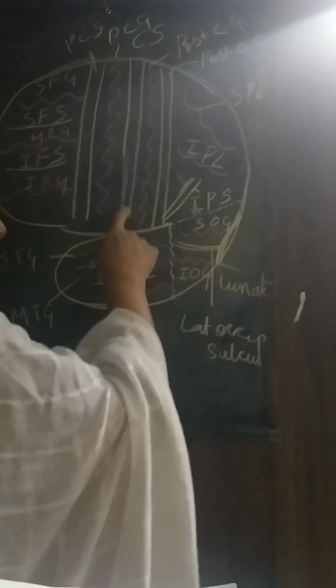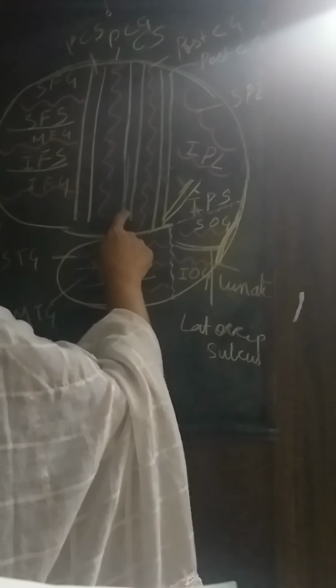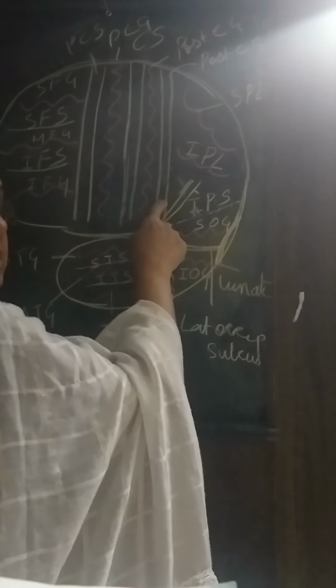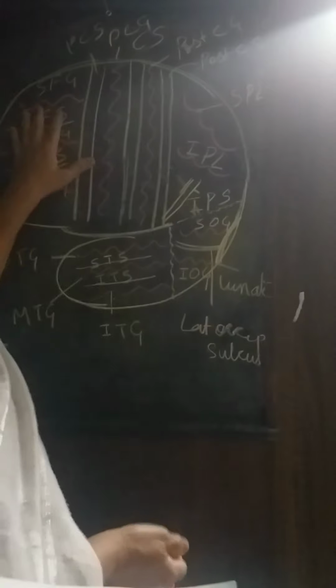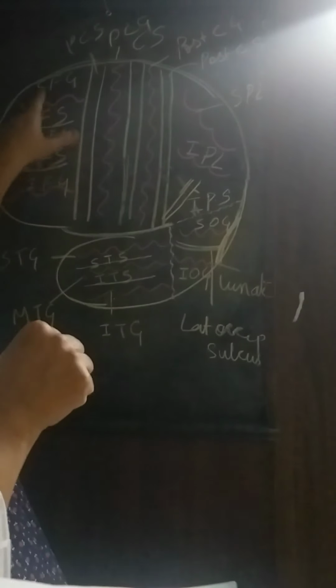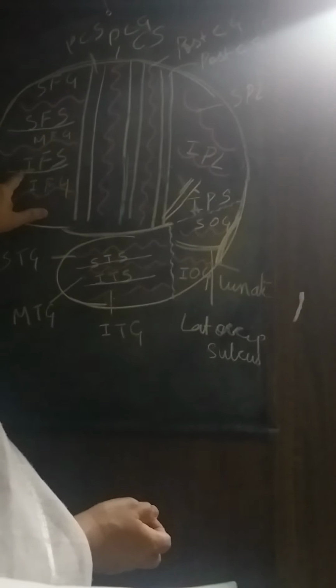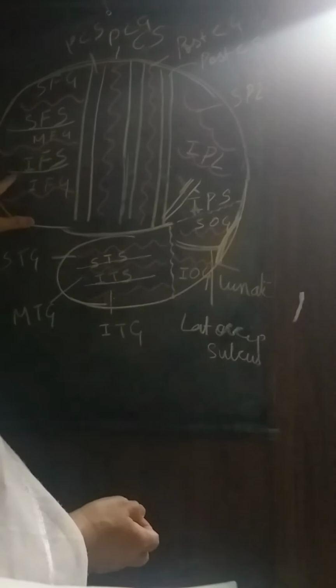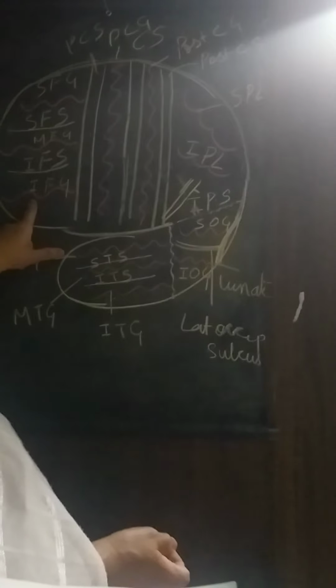So how will you identify the central sulcus, the precentral gyrus, the precentral sulcus? You have the central sulcus, the postcentral gyrus and the postcentral sulcus. Okay? Then we have the frontal lobe. In the frontal lobe also there are two sulci, the superior frontal sulcus and the inferior frontal sulcus. They separate the three gyri. You have the superior frontal gyrus, the middle frontal gyrus and the inferior frontal gyrus.